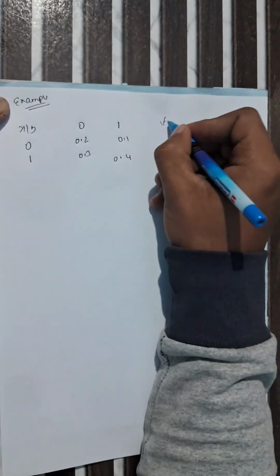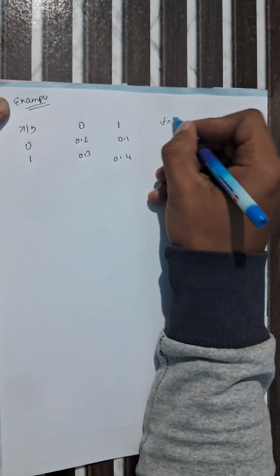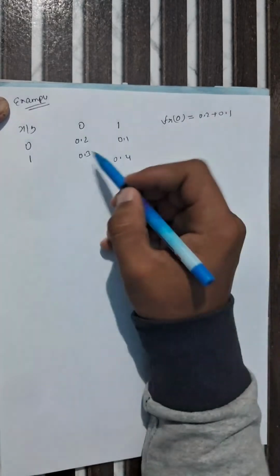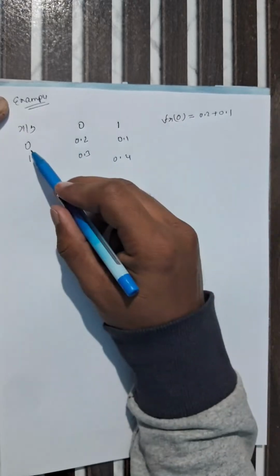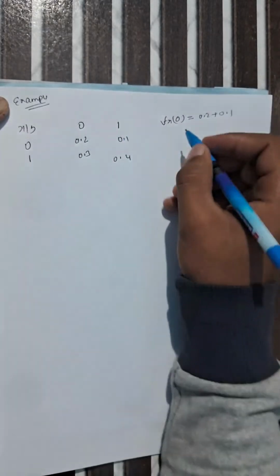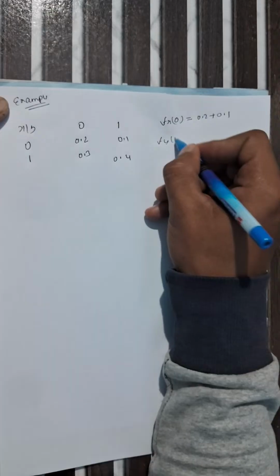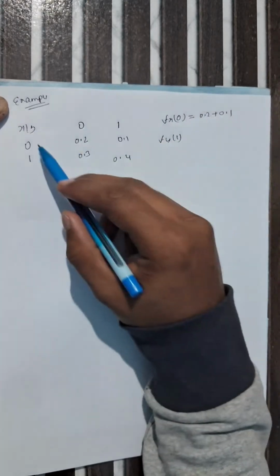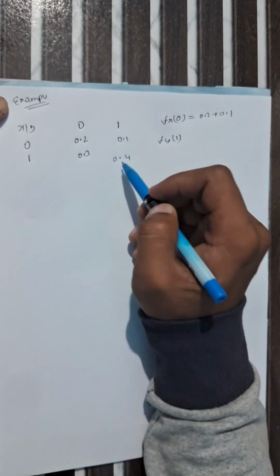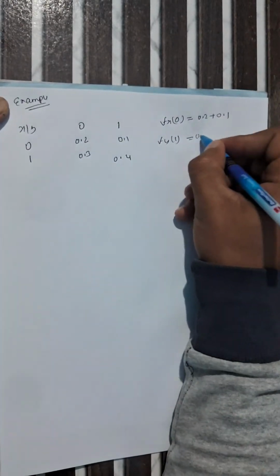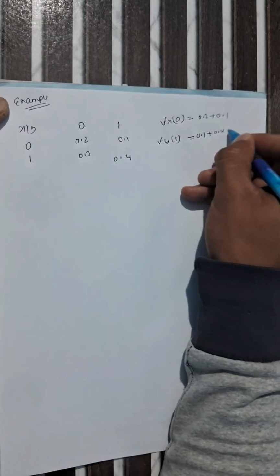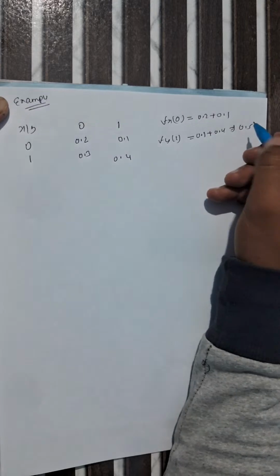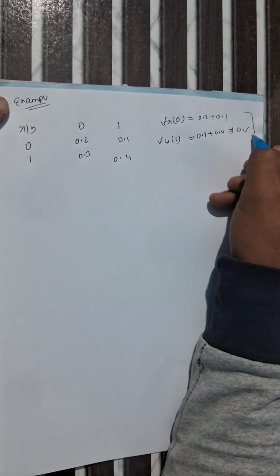First we find f of x at x equals 0, which equals 0.2 plus 0.1. For y equals 1, it is 0.1 plus 0.4, which equals 0.5. So this is how we use the formula in the given question.